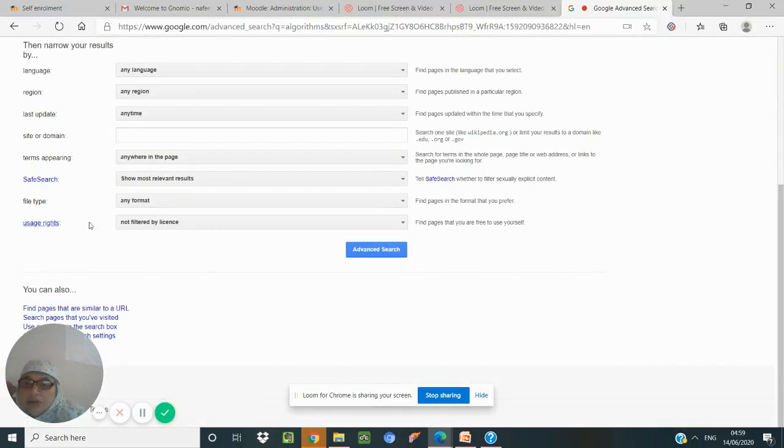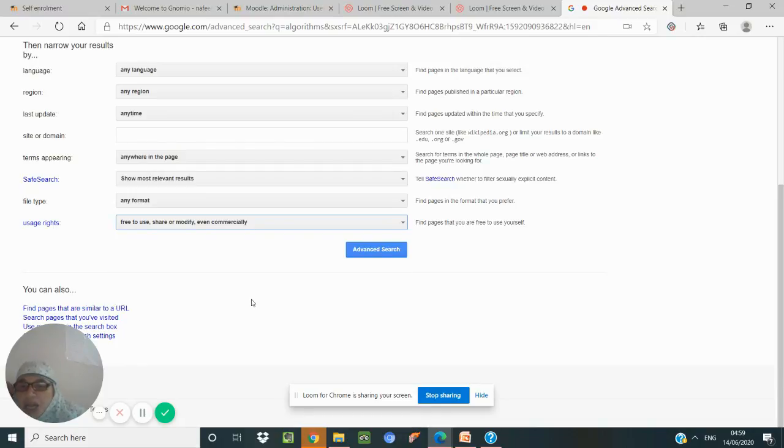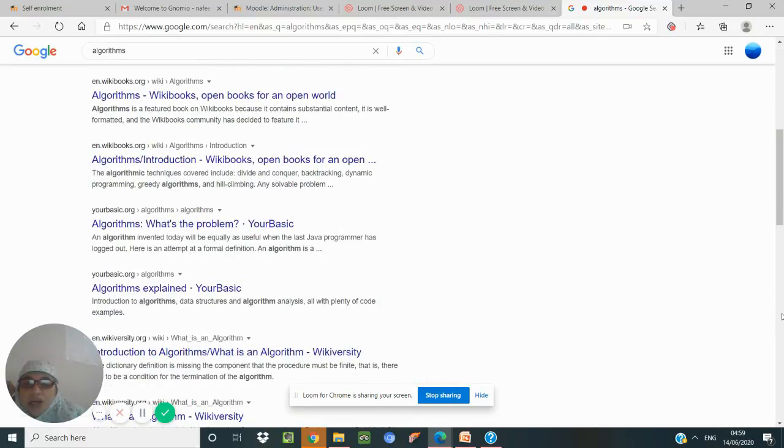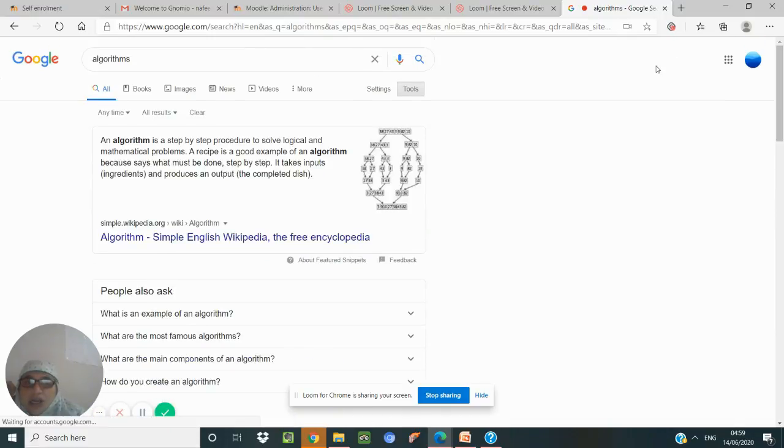you will have a statement saying usage rights. In that usage rights, you have to select free to use, share, modify, even commercially. When you give that, it is on the safer side. You will get all material which is free to be used, and nobody will be putting a case on you, so that you can use that.